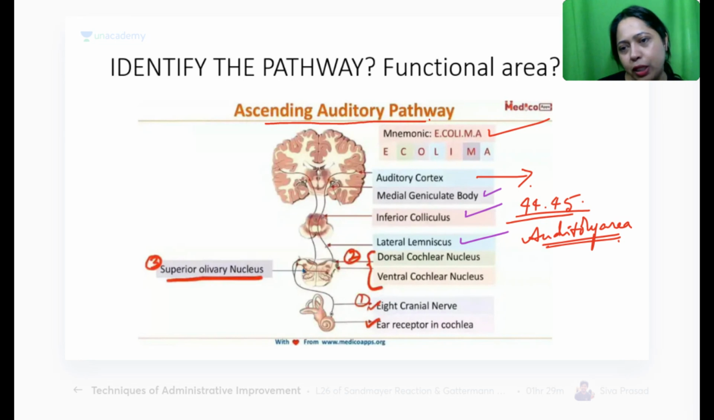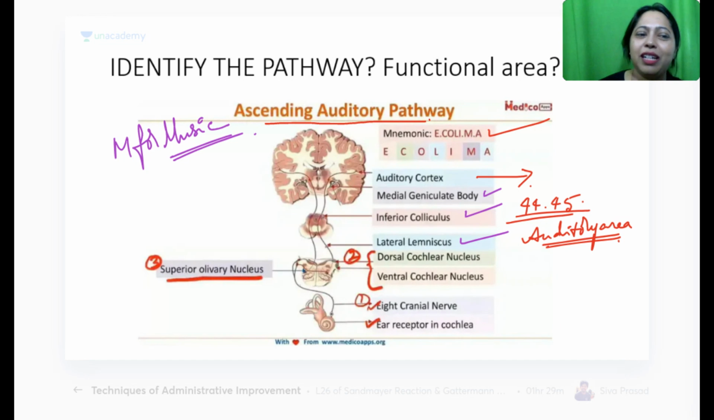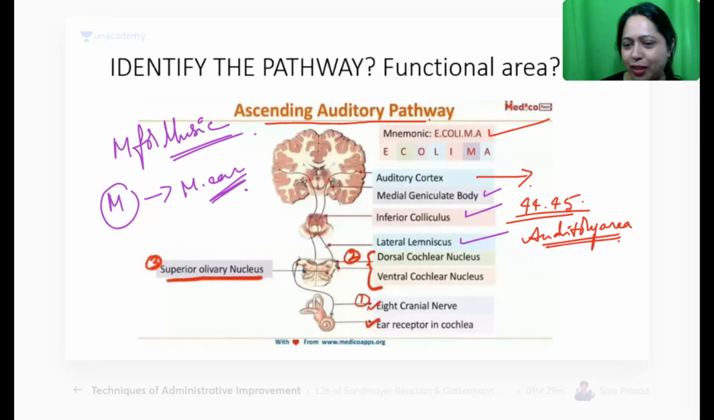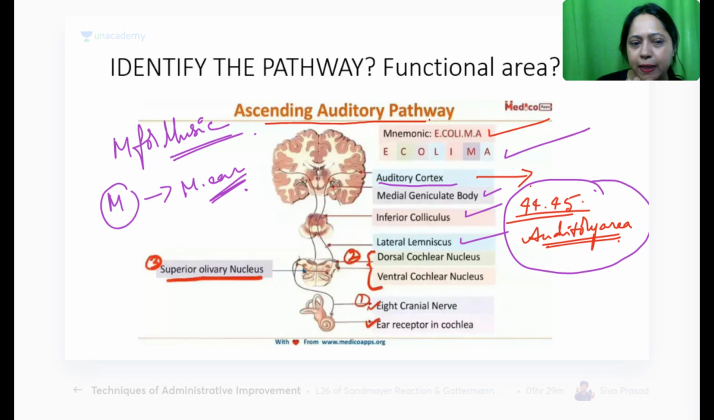M for music. Yes, M for music also you can remember. This is another one. You can see such things when you share, everybody can also think of coming up with such mnemonics. So M for music, I would remember M for middle ear also. All right. So this is the last link, auditory cortex, 44, 45. And this is the mnemonic I would remember.